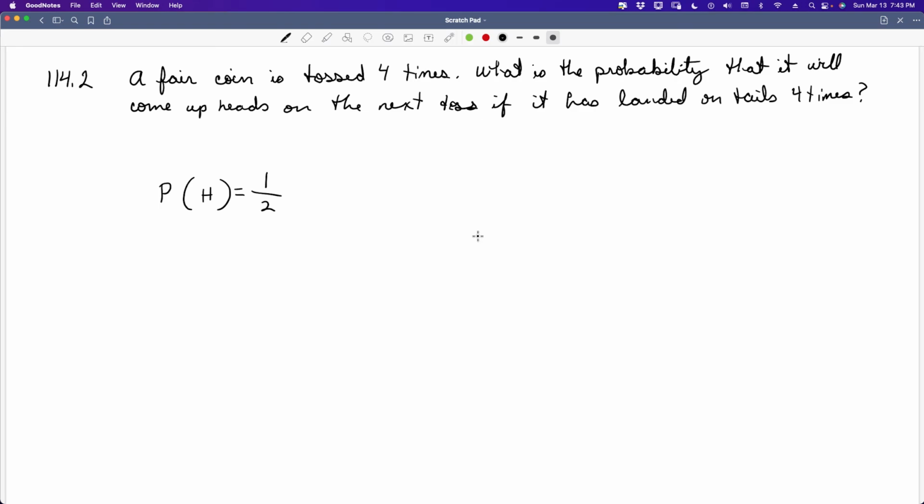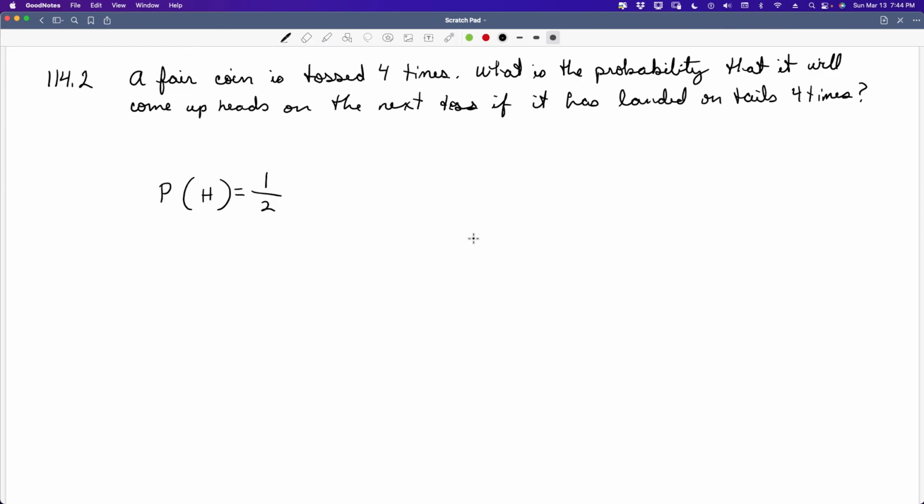So just because a coin has landed on tails the 4 times previous, there's no more opportunity for it to land on tails or heads in the next toss. Your shot is still 50-50.